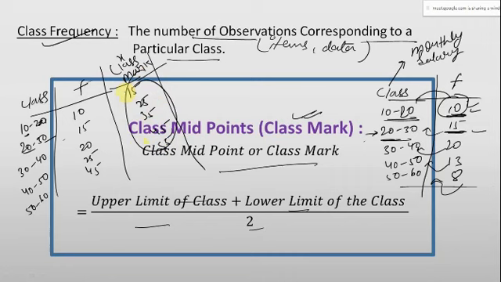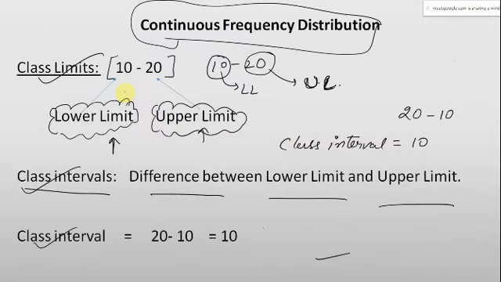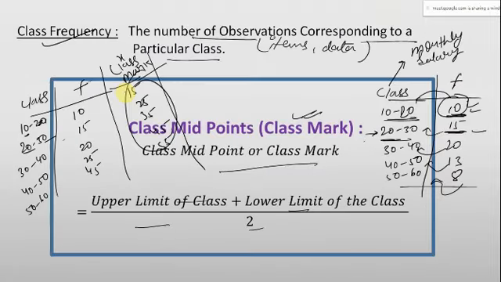Why we need to calculate it, we will deal with in the coming sections. But how to calculate the class mark is quite simple. Just take the sum of the upper limit and the lower limit and divide by 2. We call it the midpoint also. Is it clear with everyone?